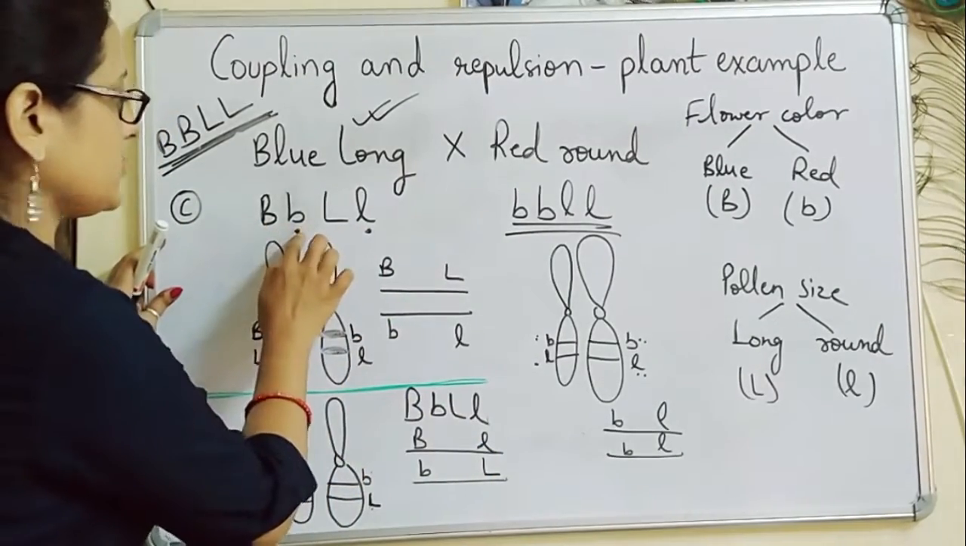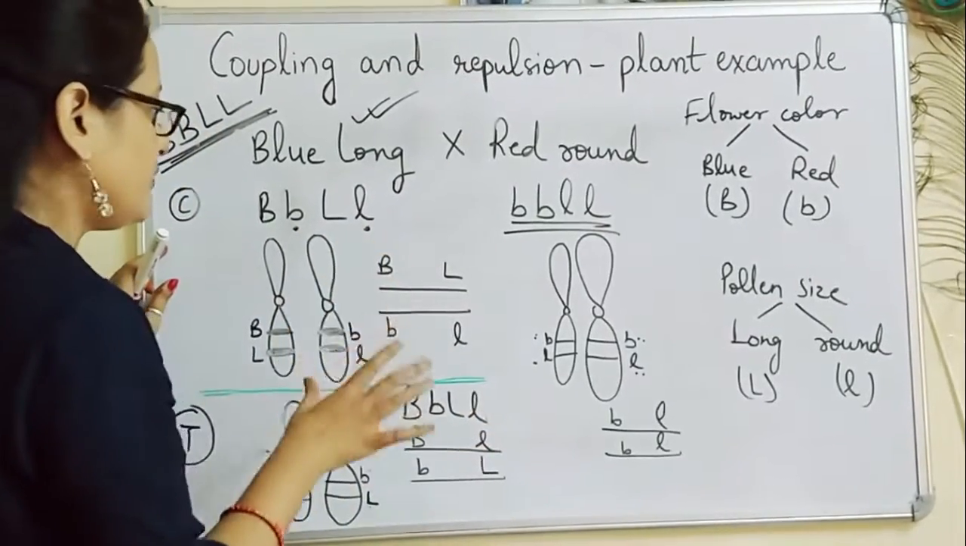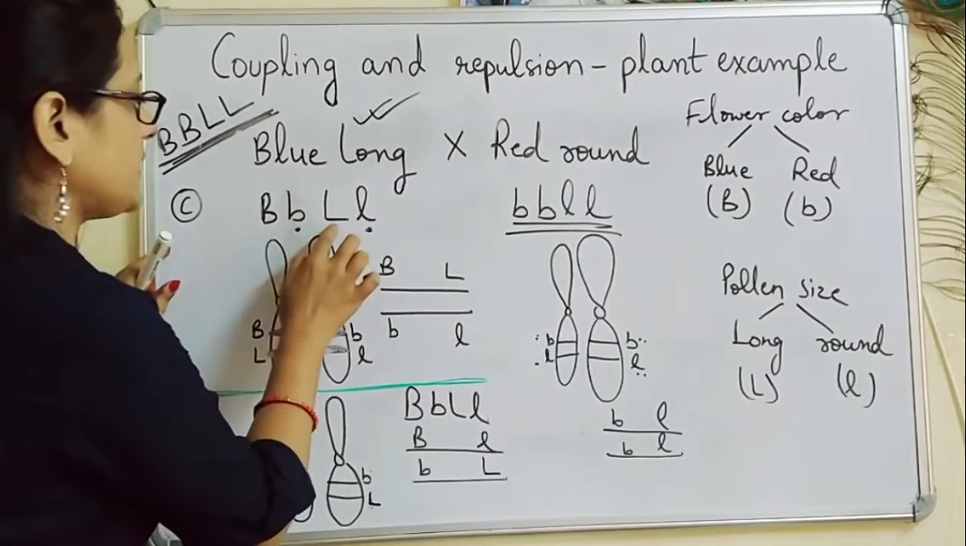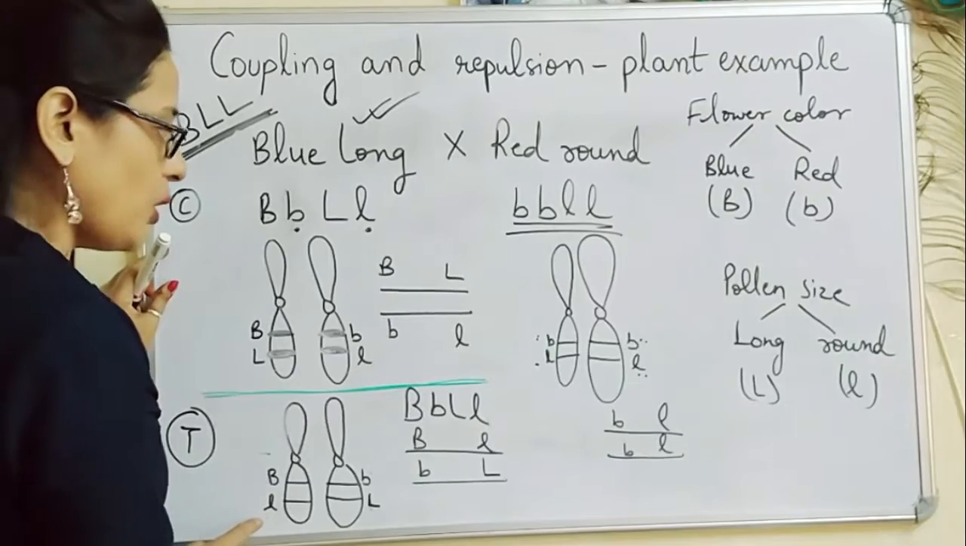See, capital B, small b, capital L, small l. Capital B, small b, capital L, small l. The difference over here is that capital B and capital L are present together. Over here, capital B is present with small l.